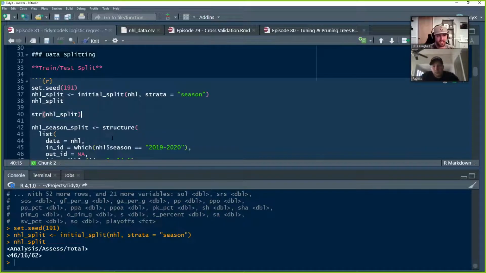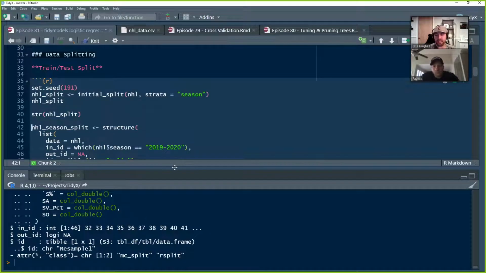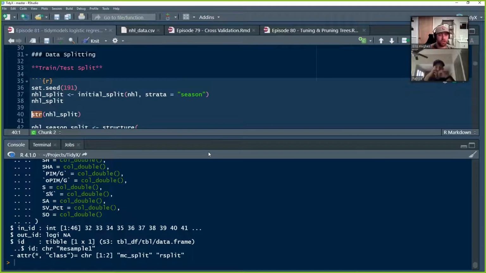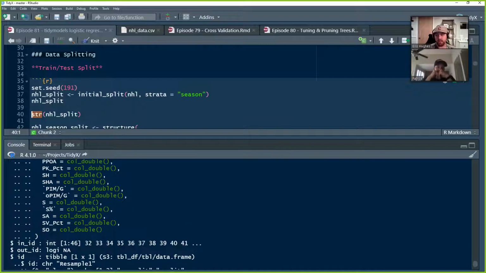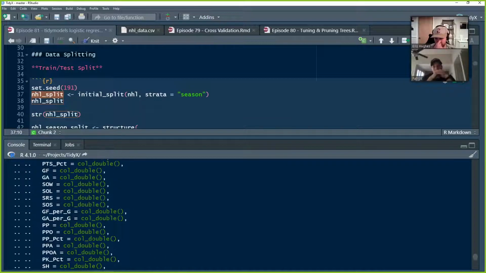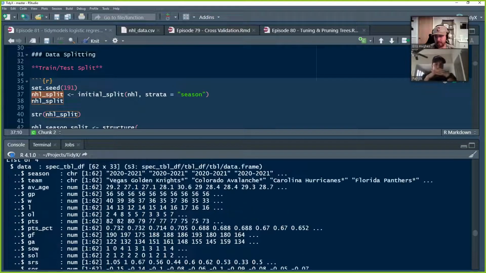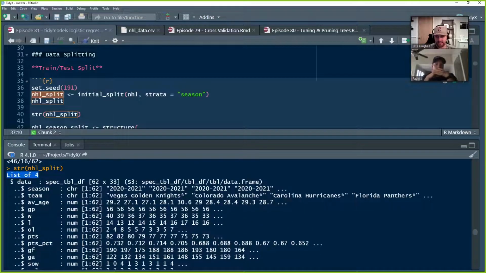But we wanted, like I said, to take advantage of some of the tooling that exists in Tidymodels. And so I use the function str, which is from base R, and it shows me the structure of the object that we're dealing with here out of NHL split. I poked around with this, and really what it ends up being is a list that contains 4 different entries.